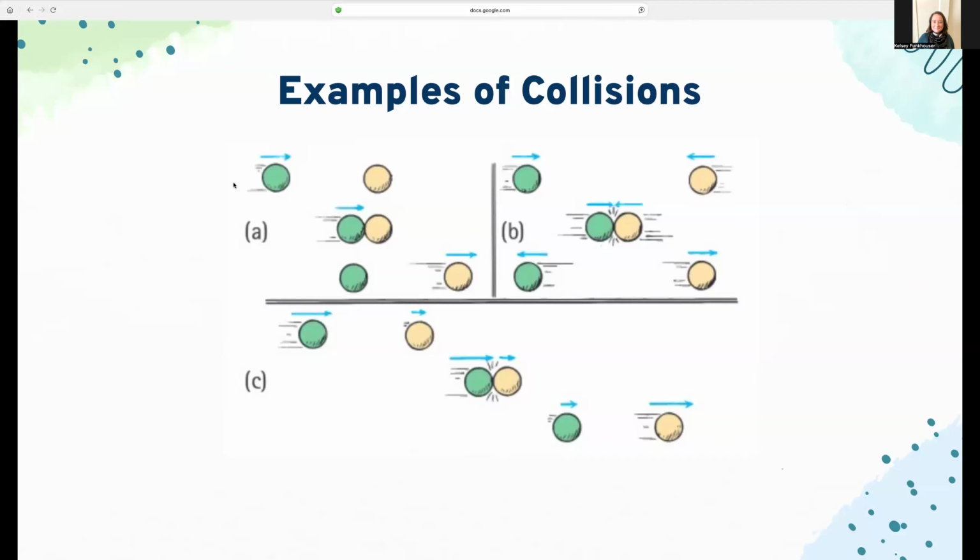Okay, now I just want to show you some examples of collisions. Look at each of these separately. Let's start with A. This is like our cue ball collision. We have two objects that are the same mass. One of them is at rest, and the other one has an initial velocity toward that object.